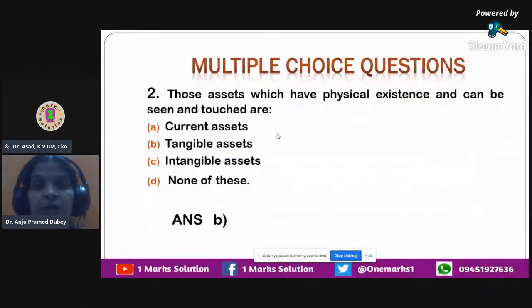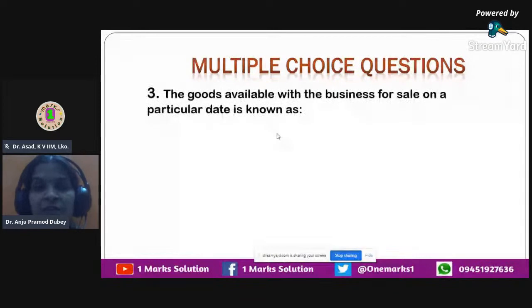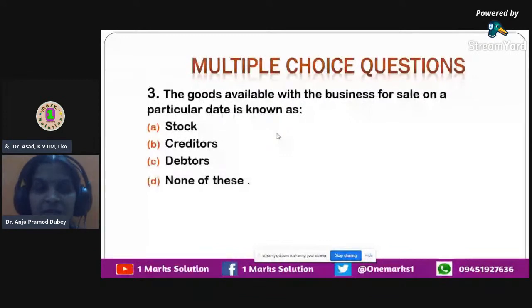Okay, then the next question is also a multiple choice question. The question states: the goods available with the business for sale on a particular date, it is known as. The first option is stock, the second option is creditors, the third option is debtors, and the fourth option is none of these.